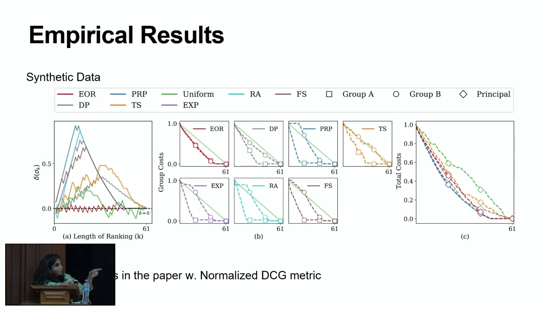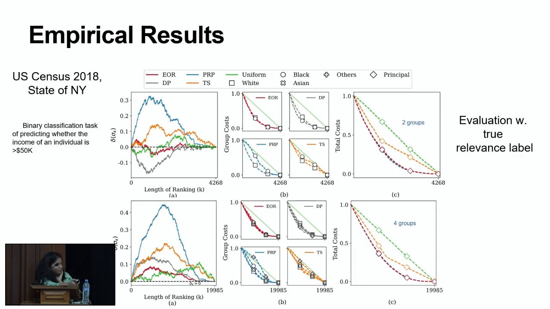And the cost, we want to see overlapping lines, which we see with the EOR, but with the other policies, at least for one group, it's pretty bad. Even worse than the uniform for some of the groups. The total cost is the cost to the principal. Again, we want it low, which is the blue line PRP, the lowest, but the red line is not that far behind.